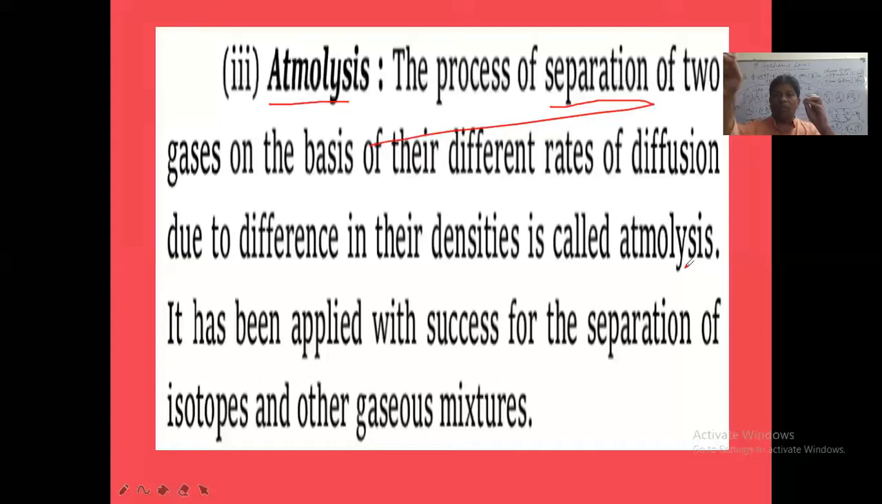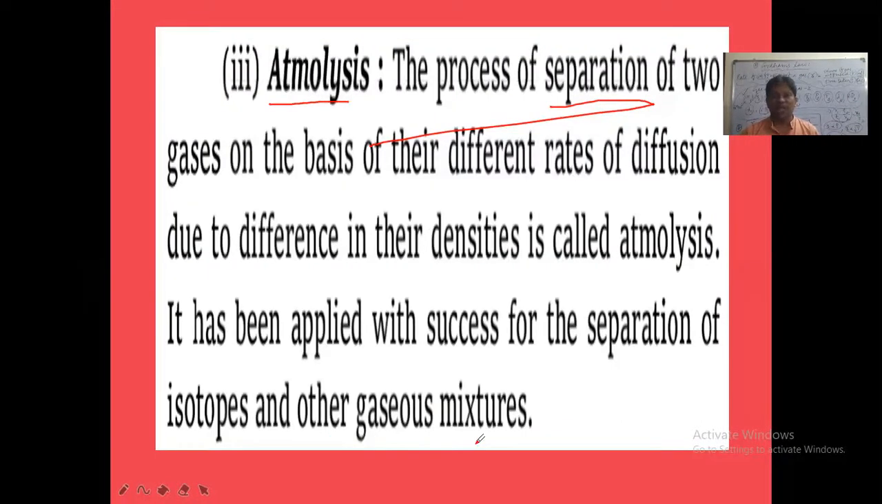Which gas will diffuse faster, the gas with less density or more density? The gas with less density will diffuse faster. So based on the differences in densities of two gases, the two gases can be separated from each other by using rates of diffusion. This process is atmolysis. It has been applied successfully for the separation of isotopes and other gaseous mixtures.